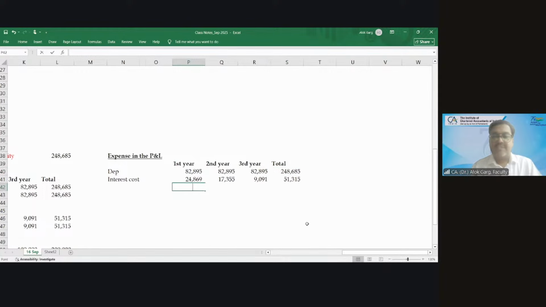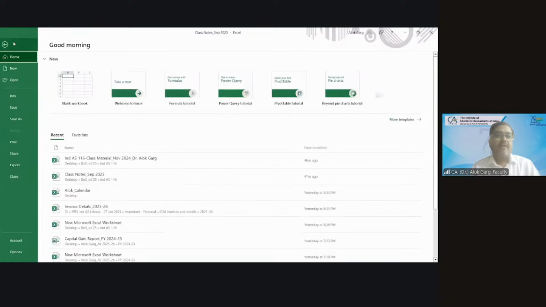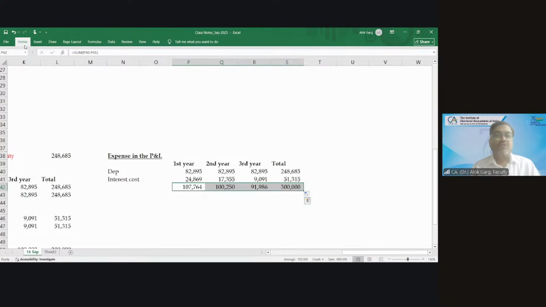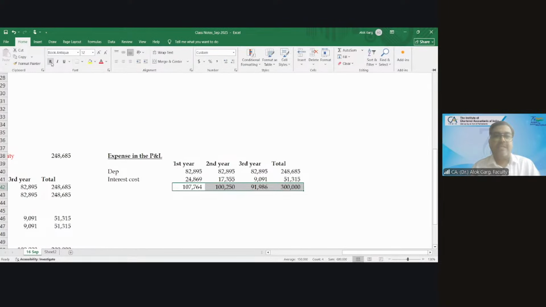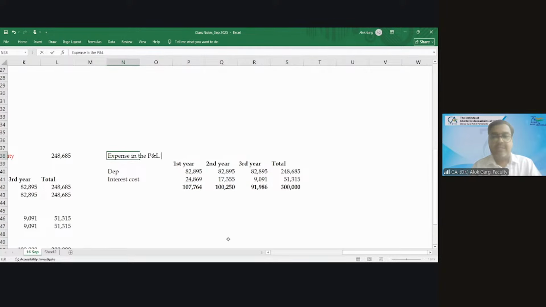So what is the first year expense charged to P&L? 1,07,764. Second year, 1,02,50, and third year, 91,986. In total for 3 years, 3 lakh rupees. And what should be the expense charged in the P&L in case of the old standard? This is the expense in P&L as per Ind AS 116.